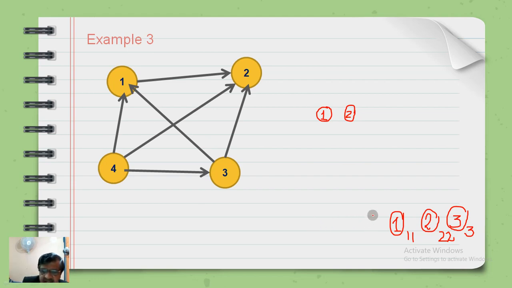Then once again it restarts. 4 will enter into the stack as the fourth. This is the third to leave the stack, and this is the fourth to leave the stack. This is how it is implemented: 1, 2, 3, 4. You will find some isolated vertices. So this is a directed acyclic graph with components. 1 is a component, 2 is a component, 3 is a component, and 4 is a component.